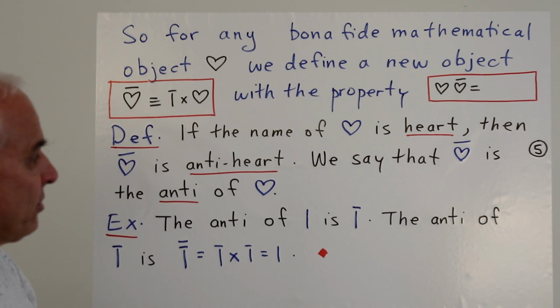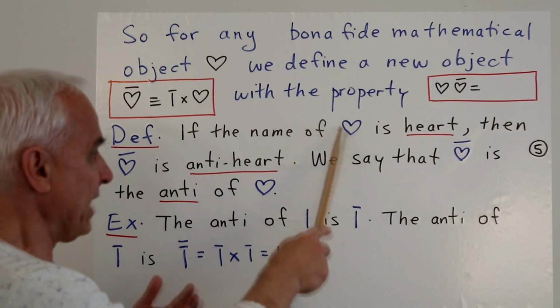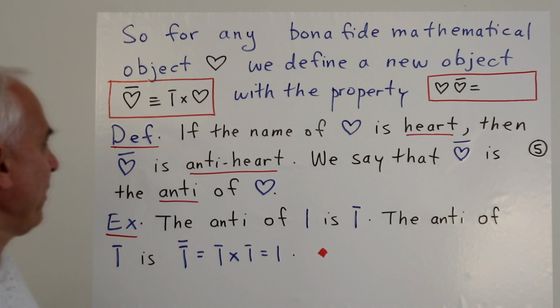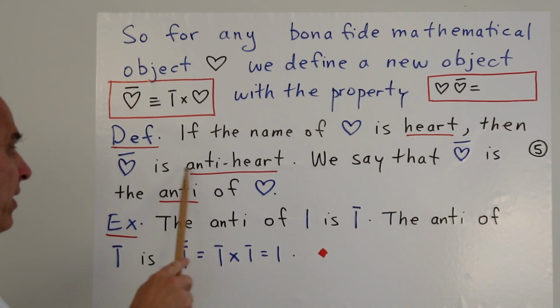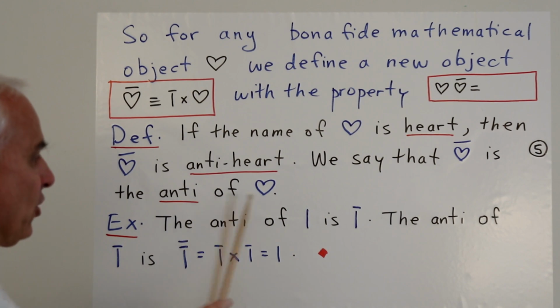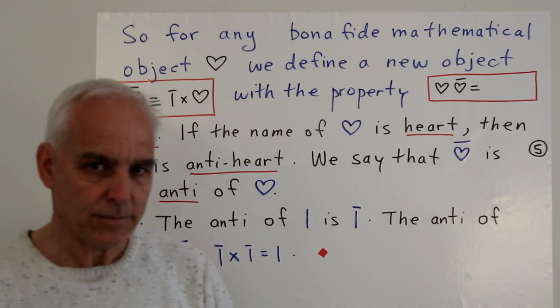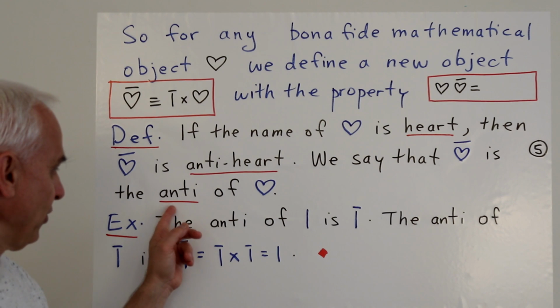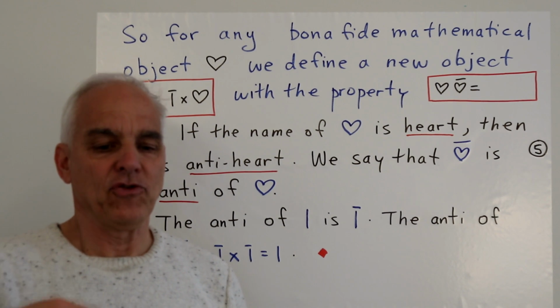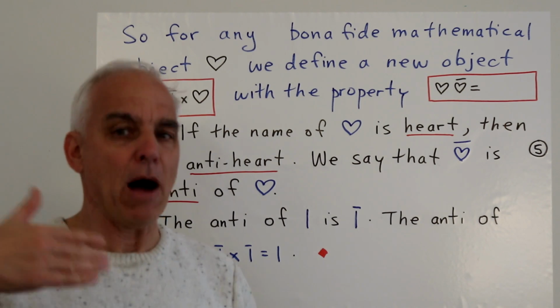And some definition or terminology. If the object that we're considering happens to be the object called heart, then we'll call this thing here anti-heart. And we'll say that anti-heart is the anti of heart. I'm introducing this usage of this word in a slightly different way. This is supposed to be similar to the use of the word opposite.